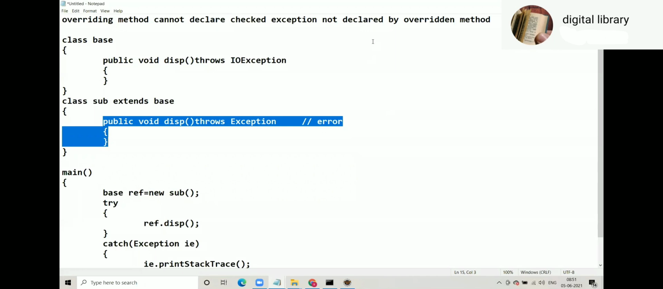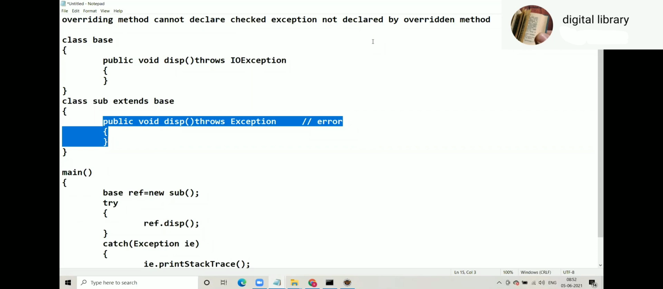Can we say that the exception we are declaring in the subclass, it should be like same or more? ऐसा कुछ? नहीं, same और सब टाइप. मोर नहीं, सुपर टाइप नहीं, सेम और सब टाइप. That we saw in B point, na? This is point number CA. Point number B says overriding method can declare same check exception declared by overdone method or subtype of it.